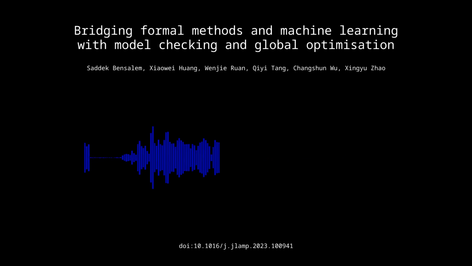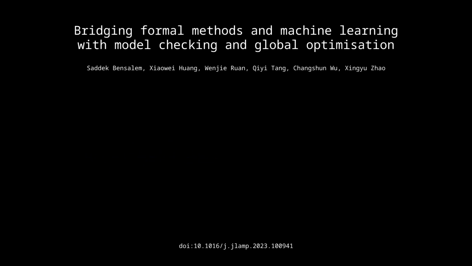Right. So this paper is called Bridging Formal Methods in Machine Learning with Model Checking and Global Optimization. Yep. And it just came out last month, December 2023. It did. So it's really cutting edge. And, given your expertise in both formal methods and machine learning, I'm really excited to hear your thoughts on this.